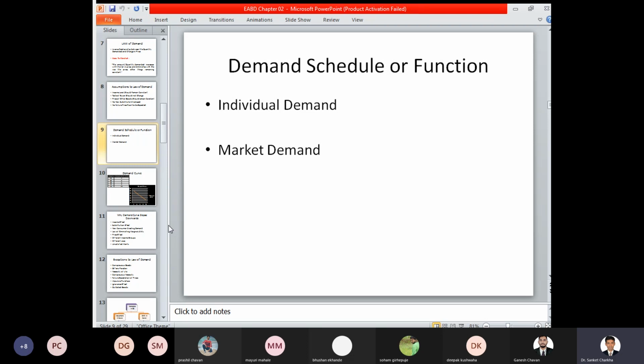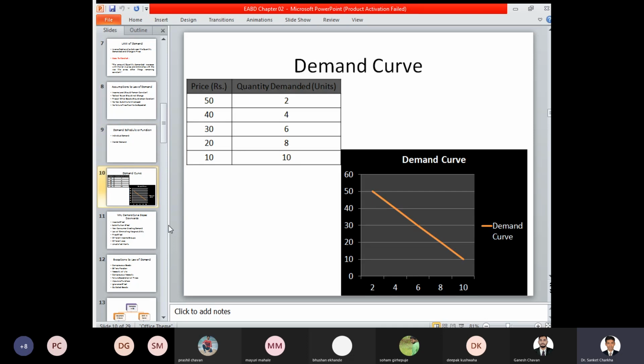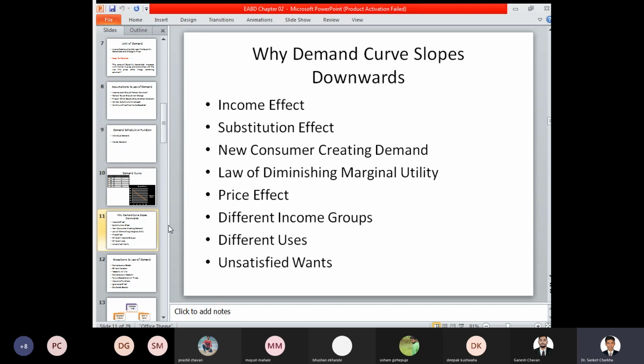So that is the functioning of my individual demand and the market demand. Then we have also understood the concept of the demand curve. If the price is decreasing, accordingly the quantity demanded, or the quantity consumed in units, also starts increasing. Earlier, if the price is rupees 50 and it reduces to 40 and ultimately to 10, then the quantity demanded also increases from 2 to 10. In this way, as the price decreases, the quantity demanded also increases.